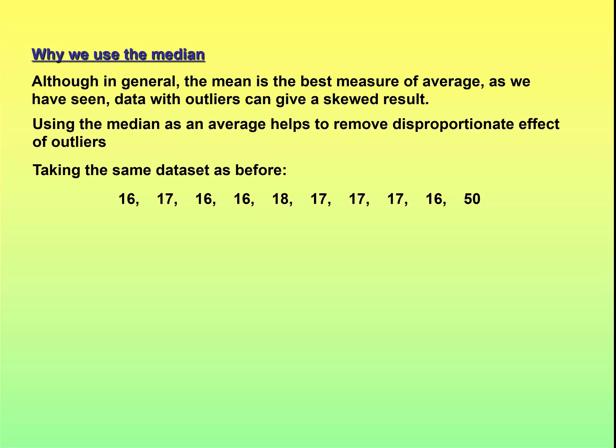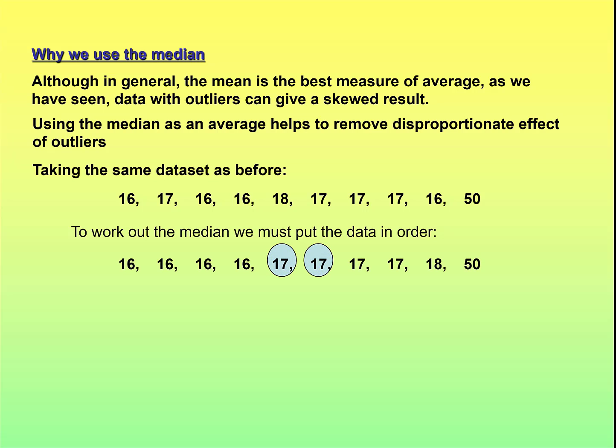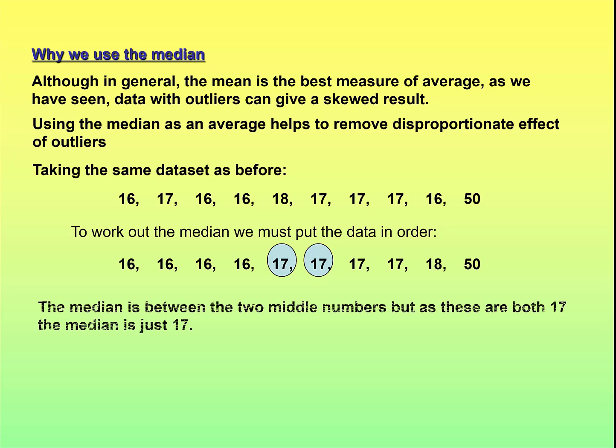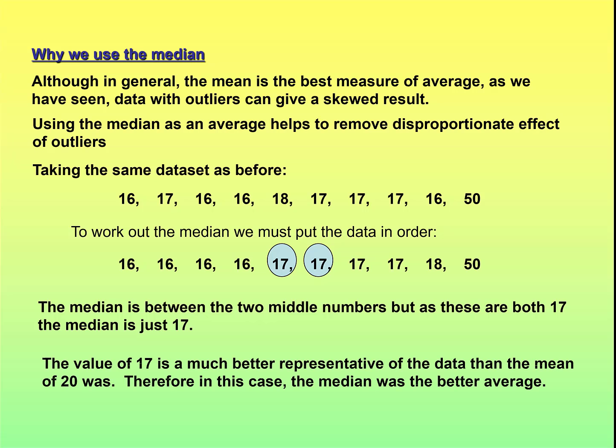So looking at the same data before, the ages in the classroom. To work out the median, we put it in order. And we see there are two middle values of 17. As both middle values are the same number, that's just the median. The middle between 17 and 17 is of course 17. So in this case, the median of the data is 17, and that's a much better representation of the data, because it more closely represents the spread of the ages in that classroom. Therefore, in this case, the median is better than the mean, because we've got that outlier of 50.